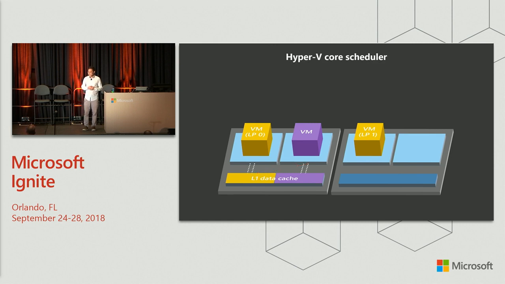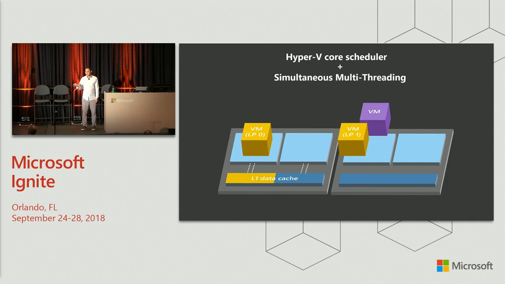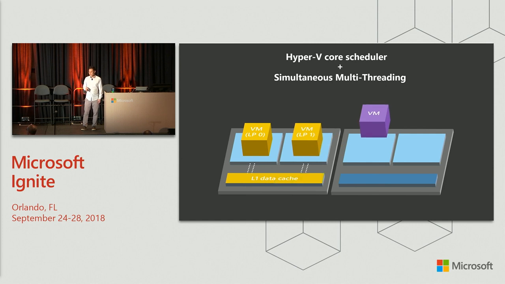So in Windows Server 2016, with the August cumulative update, and on Windows Server 2019 by default, we've introduced a new scheduler type called the core scheduler. And what this does is it prevents the second VM from running on the same core. But again, you don't want to waste that second thread. So there's a VM setting which we call SMT enabled. And by enabling that, that allows the first VM to use both threads on the same core, ultimately preventing the L1TF attack with only minimal performance loss.